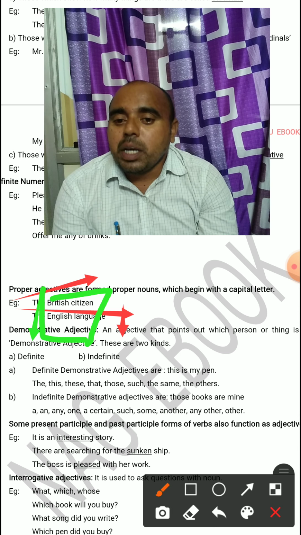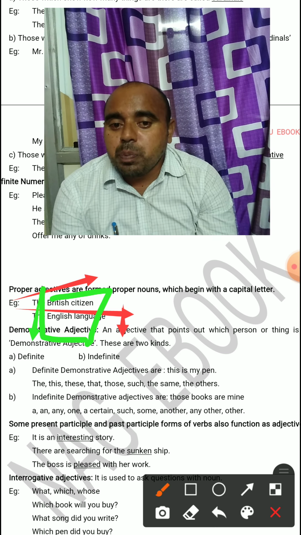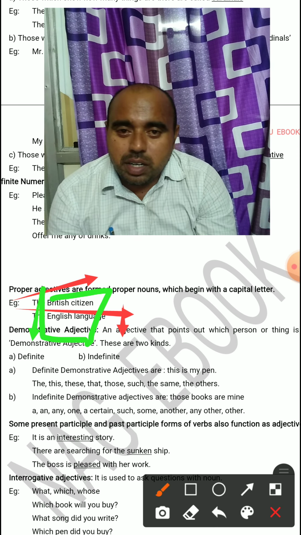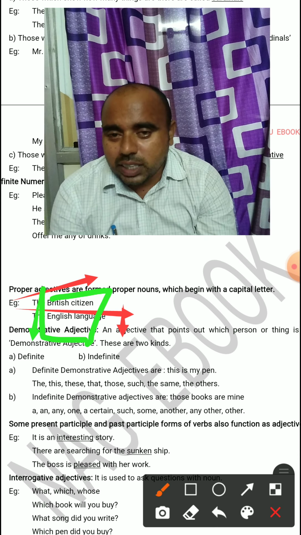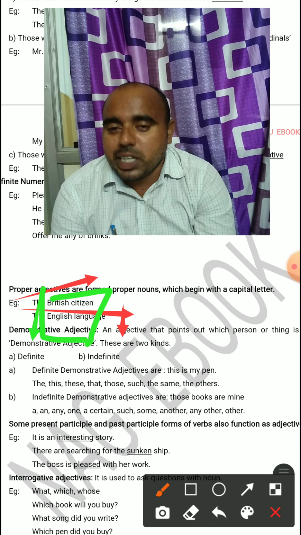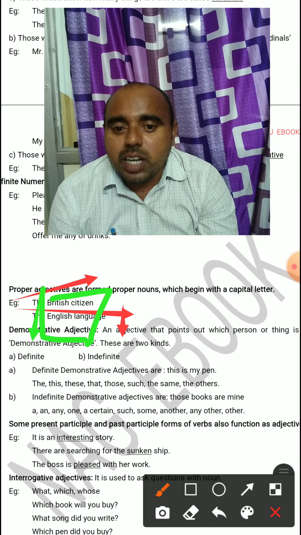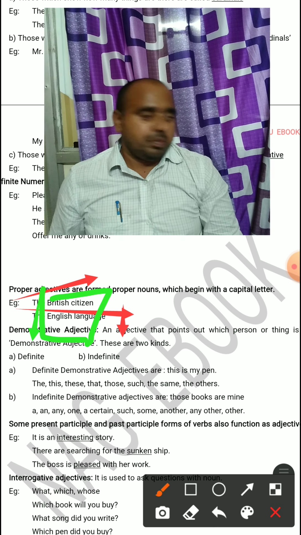And one more, the demonstrative adjective. An adjective that points out which person or thing is meant is a demonstrative adjective. Demonstrative adjectives are of two kinds, definite or indefinite. If we look at definite and indefinite adjectives, for example, this is my pen.